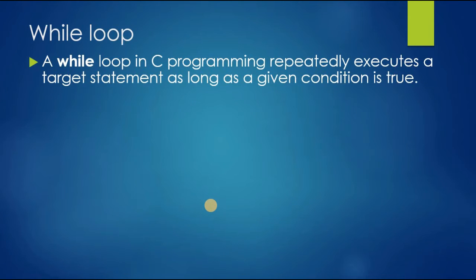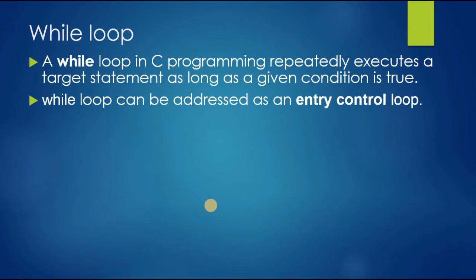A while loop in C programming repeatedly executes a target statement as long as a given condition is true. A while loop can be called an entry control loop.